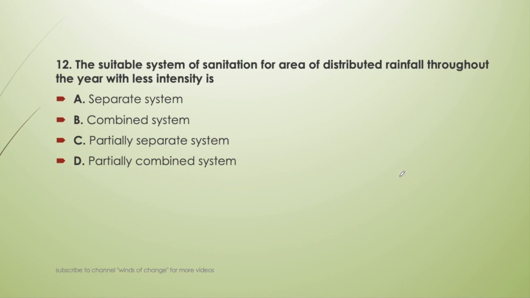Next question. The suitable system of sanitation for an area of distributed rainfall throughout the year with less intensity is separate system, combined system, partially separate system, or partially combined system. So it is combined system where the rainfall throughout the year is of less intensity.